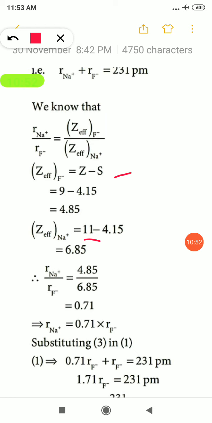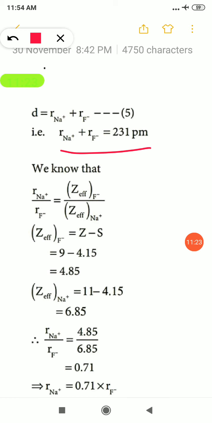Now we can substitute in the formula. So RNa+ divided by RF-, that is equal to Z star of F- is 4.85, divided by Z star of Na+ is 6.85. So 4.85 divided by 6.85, that is equal to 0.71. Now we can bring this F- to this side. So RNa+ is equal to 0.71 into RF-. Now this value we are going to substitute in the first equation.